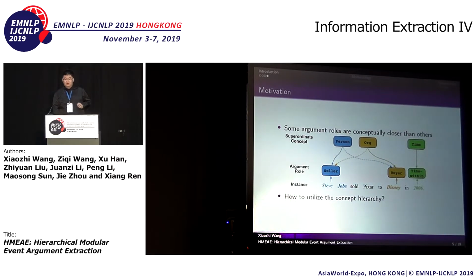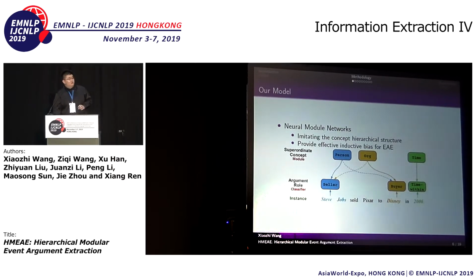So here is the next question: how can we utilize this kind of structured concept hierarchy to benefit our model? Then I will start to introduce our model. We use neural module networks, which is a flexible network architecture. It means that the unified network consists of several neural modules, and the neural modules are dynamically composed into the unified network.